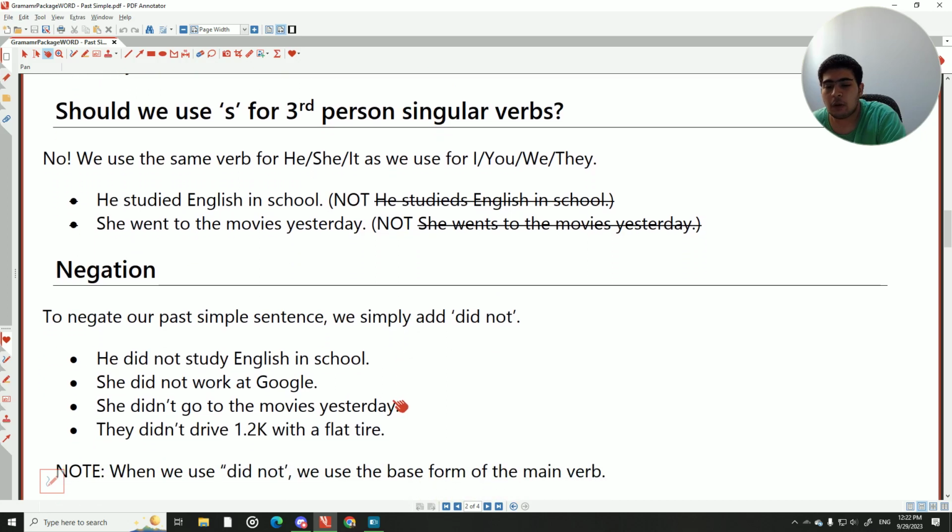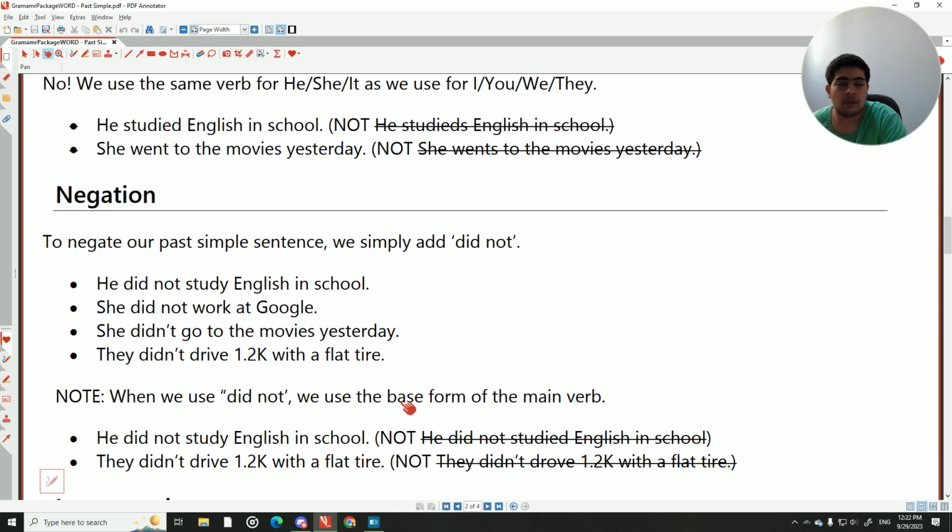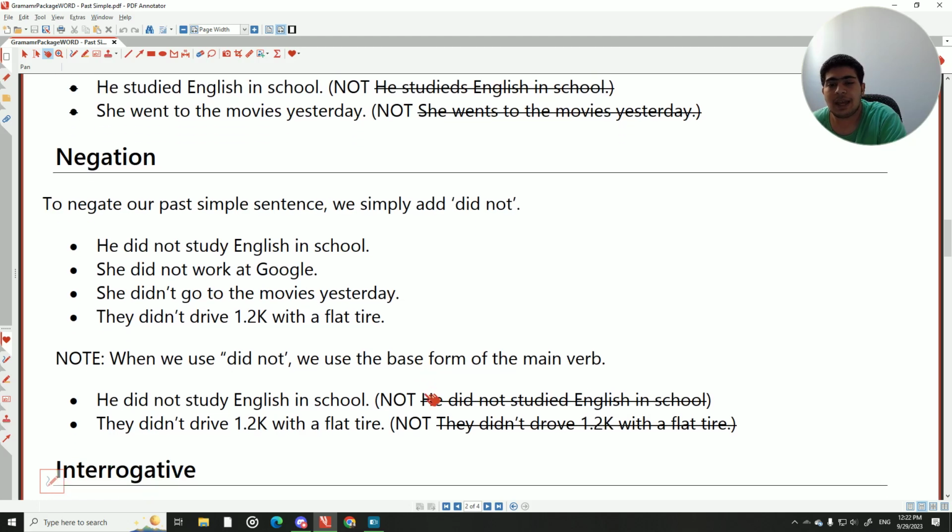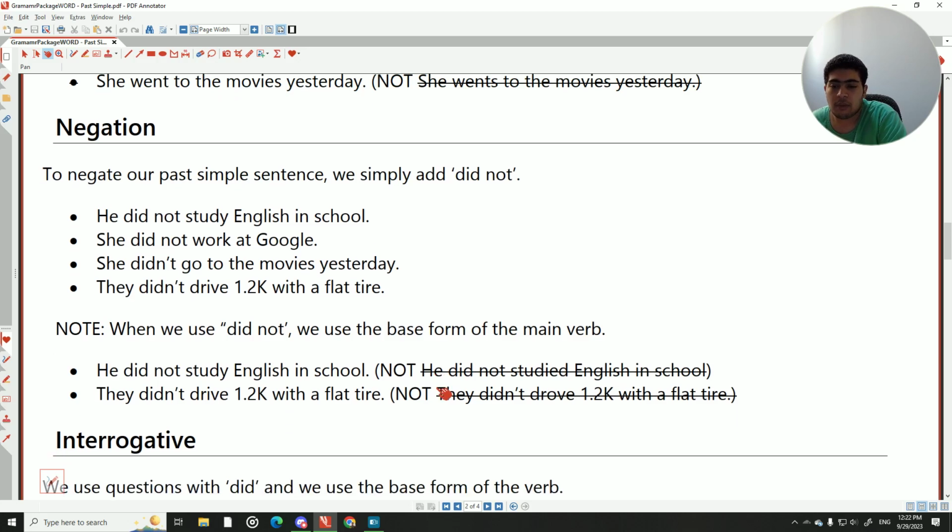What about negation? You may make a negative sentence. To negate our past simple sentence, we simply add did not or didn't. He did not study English in school, or he didn't study English in school. She didn't work at Google. She did not work at Google. She didn't go to the movies yesterday. They didn't drive 1.2 kilometers with a flat tire.